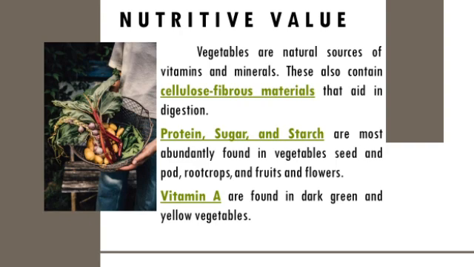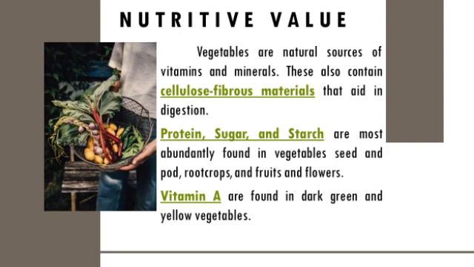Vegetables are natural sources of vitamins and minerals. These also contain cellulose fibrous materials that aid in digestion. These cellulose fibrous materials are found in legumes, nuts, peas, roots, cabbage, and apple skins. Protein, sugar, and starch are most abundantly found in vegetable seeds and pods, root crops, and fruits and flowers.